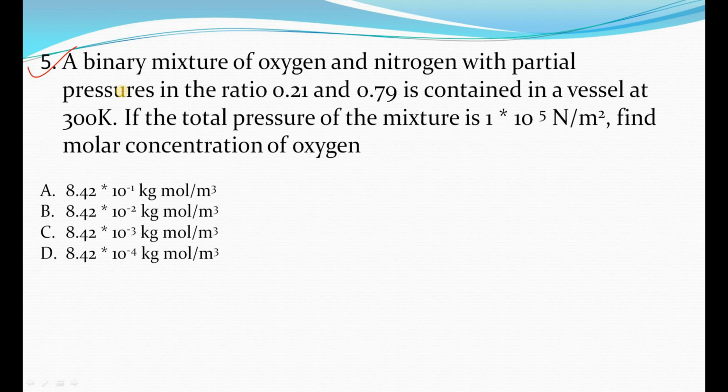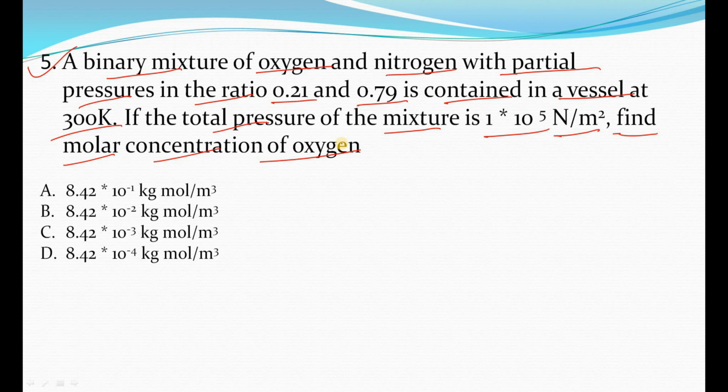Now the fifth question is, a binary mixture of oxygen and nitrogen with partial pressure in the ratio of 0.21 and 0.79 is contained in a vessel at 300 Kelvin. If the total pressure of the mixture is 1 into 10 power 5 Newton per meter square, find the molar concentration of the oxygen.